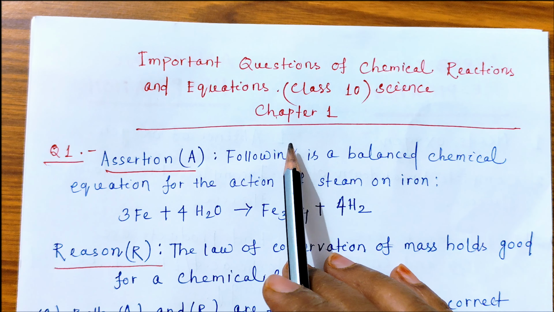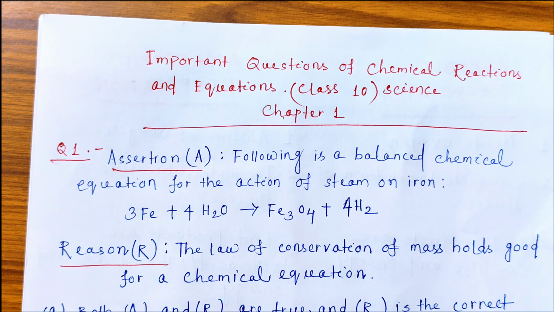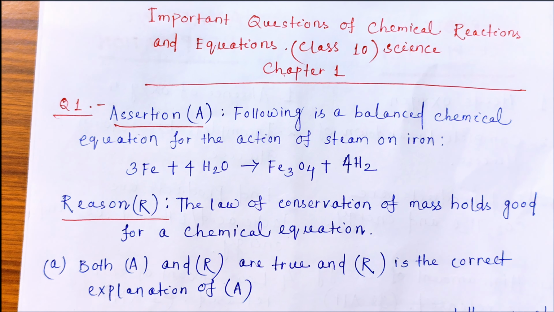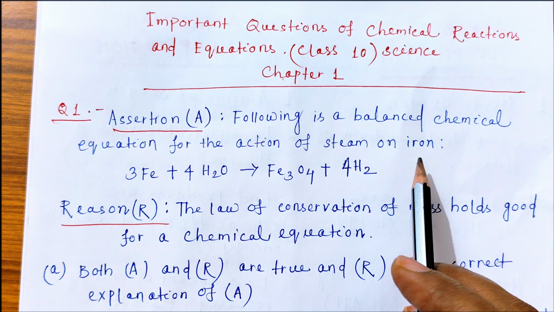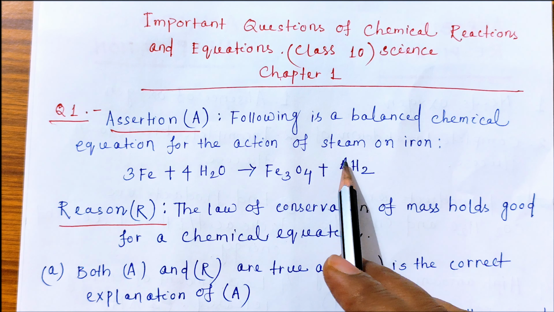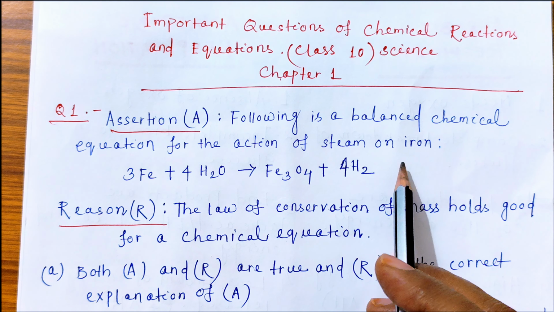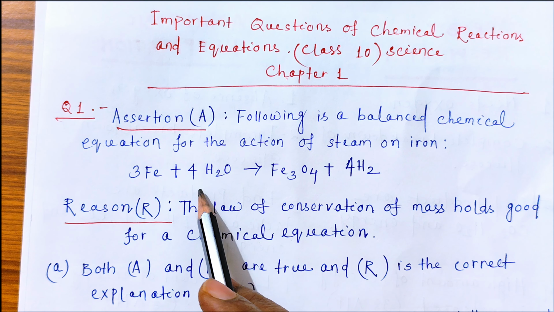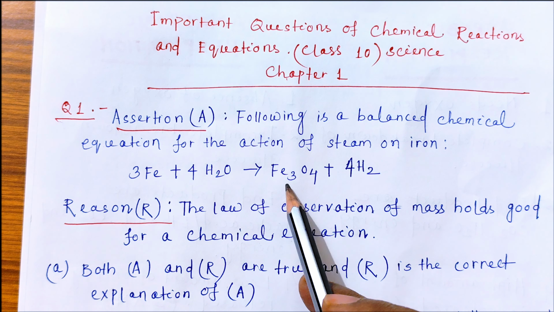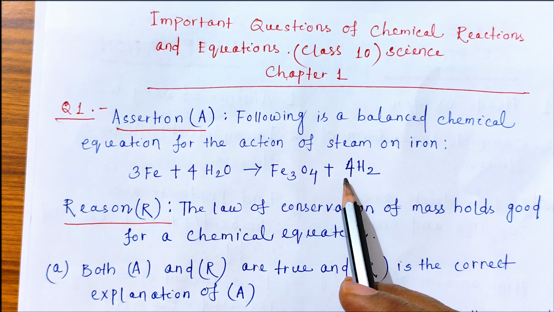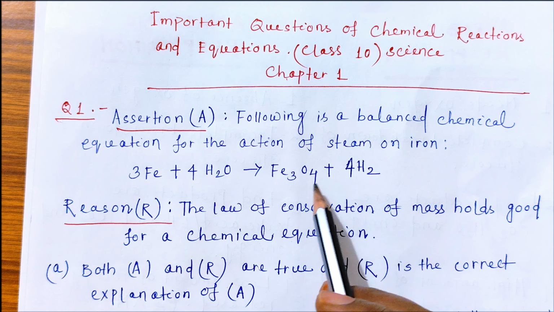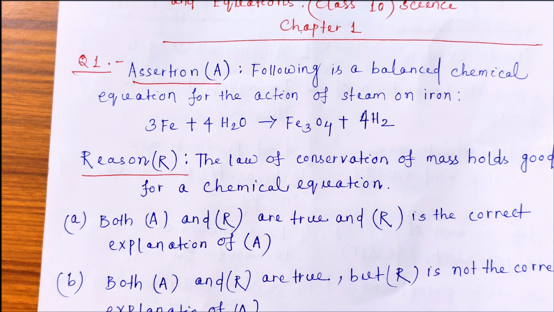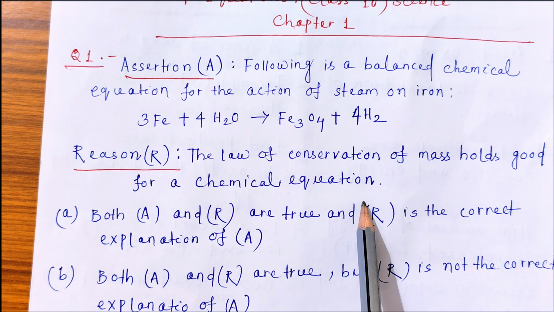केमिकल रिएक्शंस एंड इक्वेशंस, उसके कुछ इंपॉर्टेंट क्वेश्चंस। ओके, लेट्स सी द फर्स्ट वन। Assertion: the following is a balanced chemical equation for the action of steam on iron. So the equation is 3Fe plus 4H2O gives Fe3O4 plus 4H2. Reason: the law of conservation of mass holds good for a chemical equation.